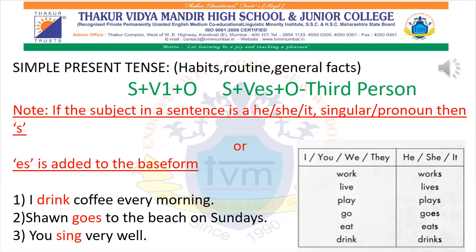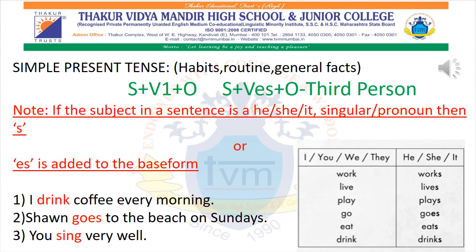Simple present tense is also known as indefinite tense. Okay, so as I have mentioned earlier, the main verb will have the first form. So subject plus verb's first form plus object.